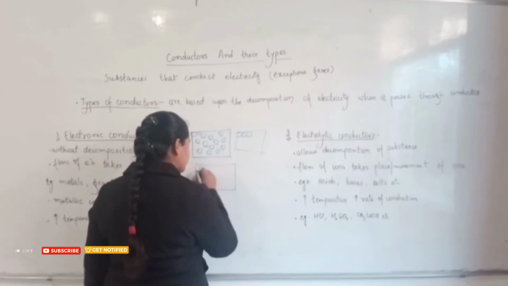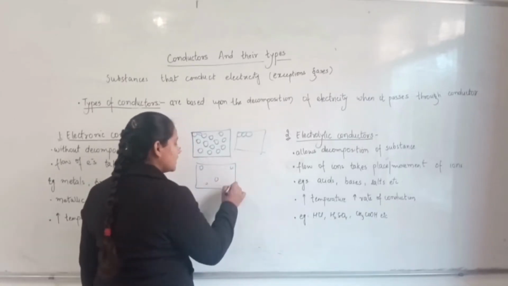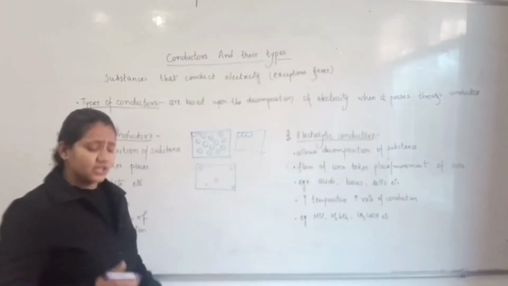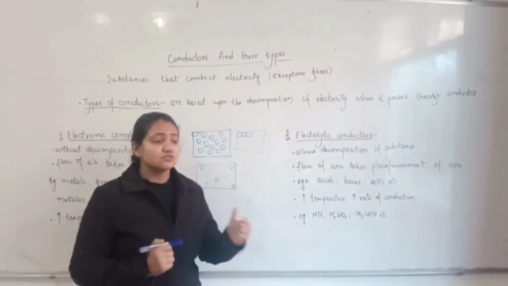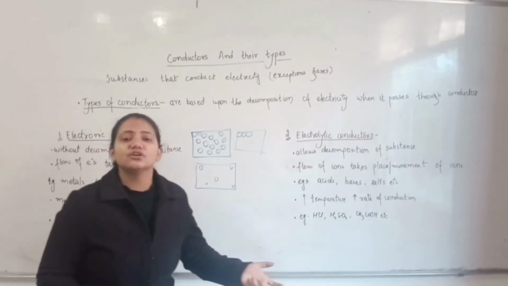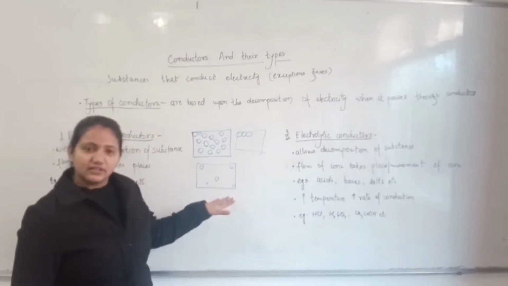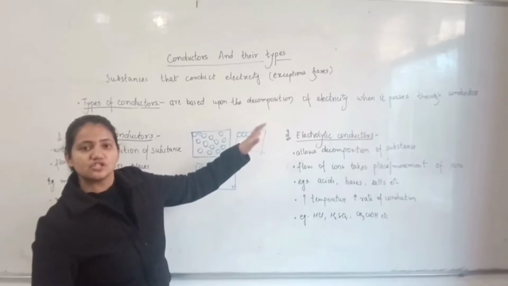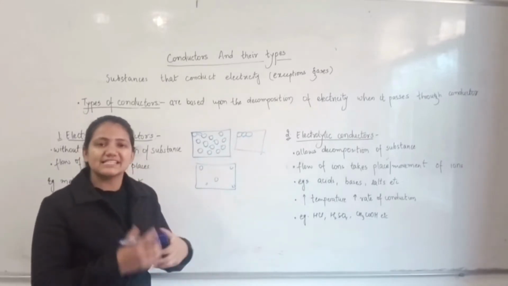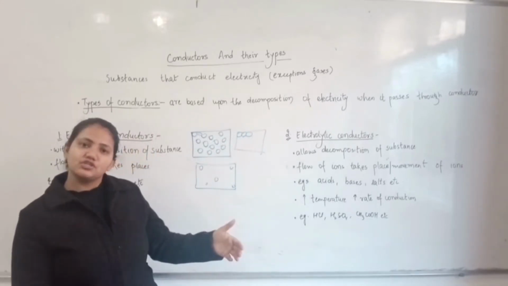But in the case of gases, the molecules are too far away from each other, so they are not able to pass on the energy to the other particle. Therefore, for conductors, gases are the exceptions, just because the comprising particles are too far away from each other.